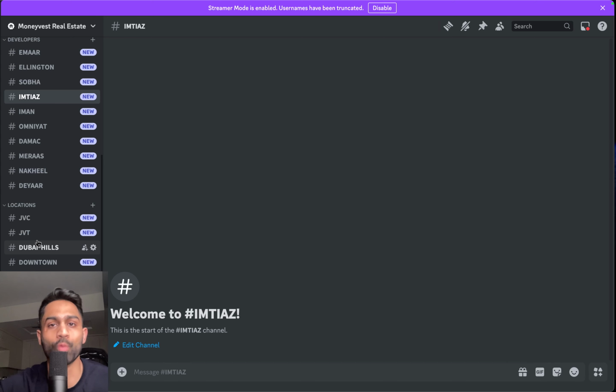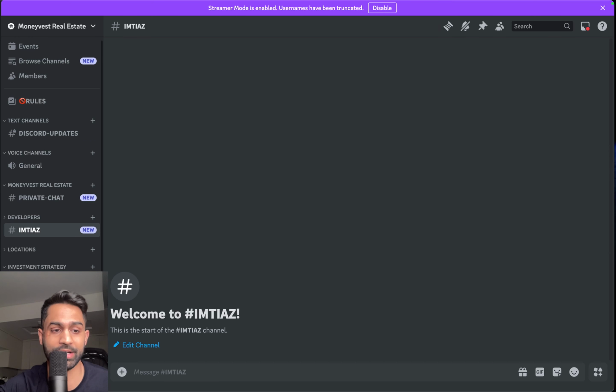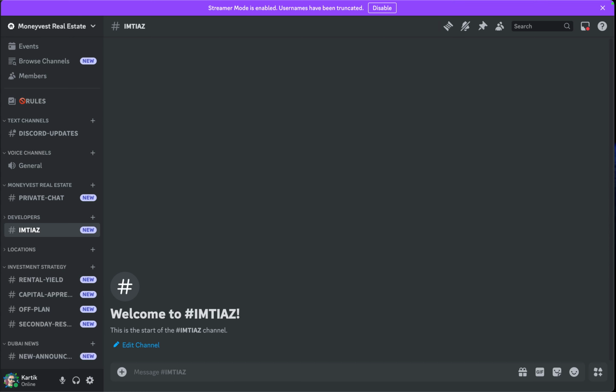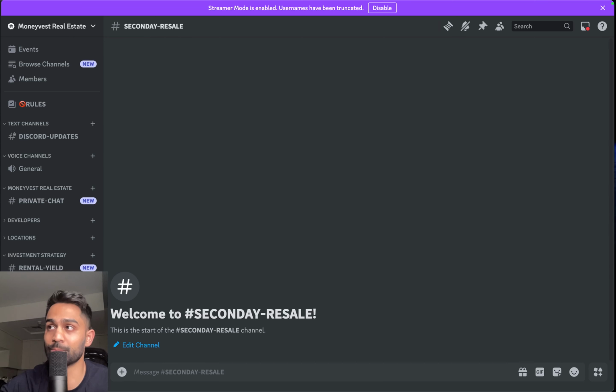And again, we can add more and more channels that are specific to the locations and specific to the developers, as well as looking at different investment objectives as well, right? So this right here, all the way at the bottom, is going to be on investment objectives. I'm just going to hide myself for a second. So there we go. We've got rental yields, capital appreciation, off plan or secondary resale. So all these channels are actually going to be available on our Discord now,